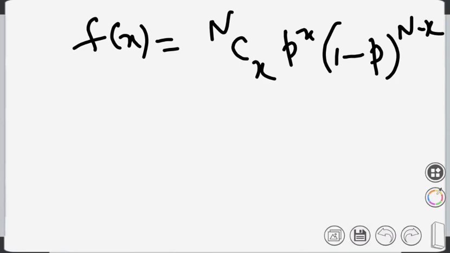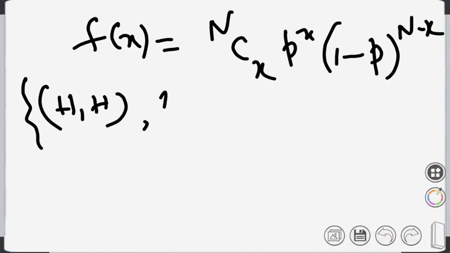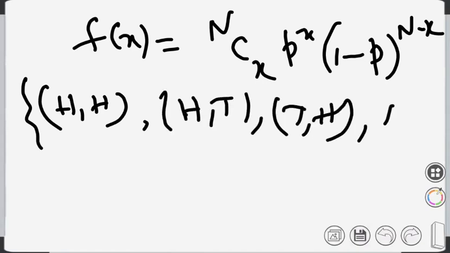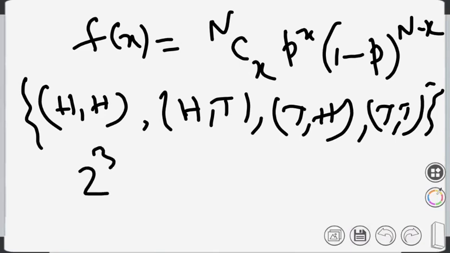Head head, head tail, tail head, and tail tail. Now, if I toss 3 coins, what are the outcomes? How many outcomes? Not 9. There will be 2 to the power 3, 8 outcomes.